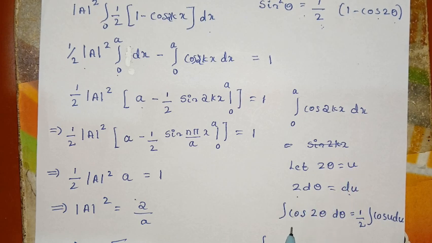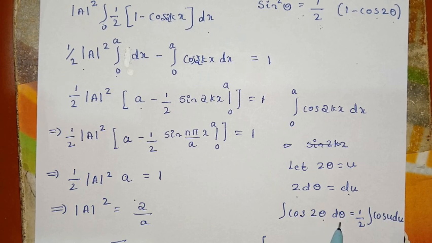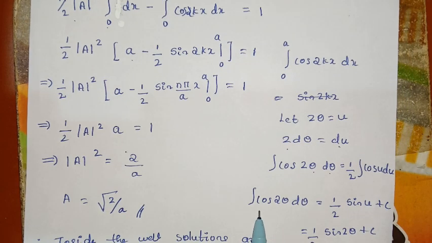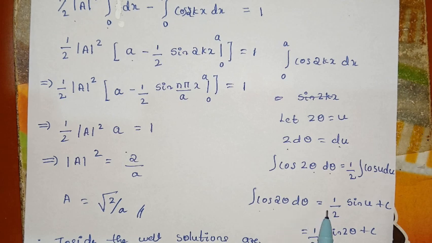So the integral of cos 2 theta d theta is equal to 1 over 2 times the integral of cos u du.